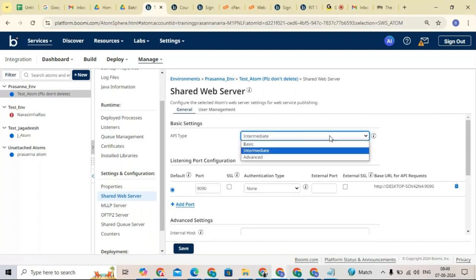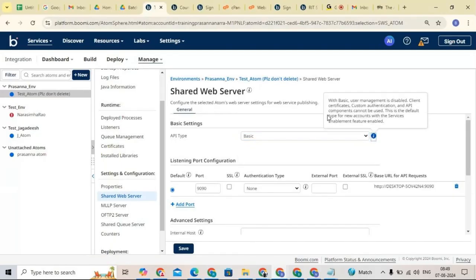So now we can see here we have basic, intermediate and advanced. So we have three API types. Let me go with basic. Basic means, you can see here, with basic, user management is disabled. User management is not there. So we cannot add any specific user, or give any access to a specific user. It is a kind of public. With basic, client certification, custom authentication and API components cannot be used. If you are putting basic, we cannot use any API component or custom authentication types.